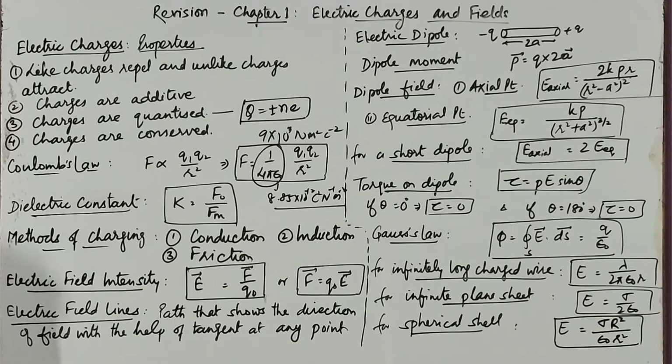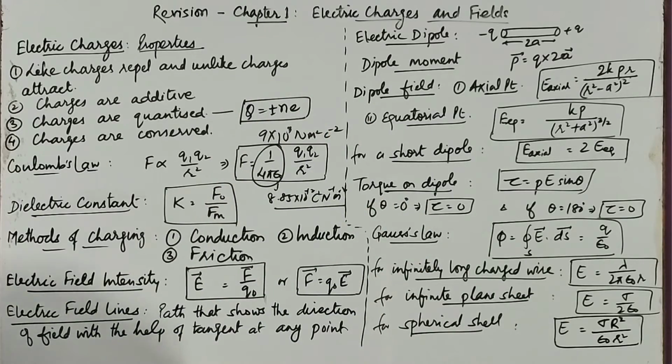1 mark important question. Then electric field lines, these are the paths on which if we draw a tangent, then they show the direction of the electric field at a particular point. We observed their properties and we could find out the most important one, that the lines never intersect each other, because if they intersect, there will be two directions at the same point, which is not possible. So this is the concept of electric field lines. Other properties you can go through.